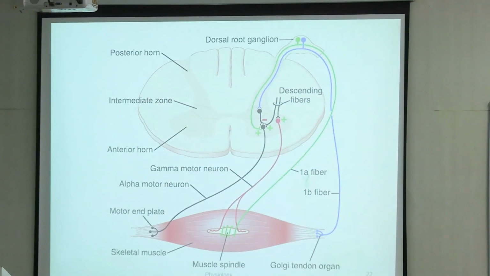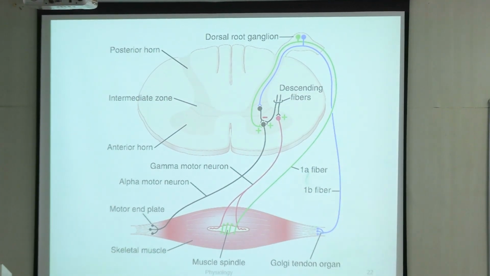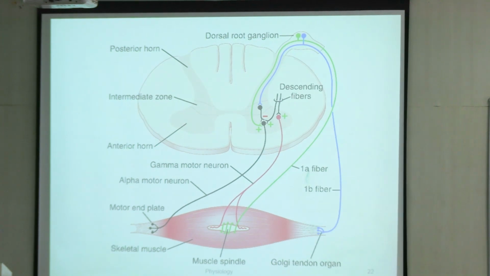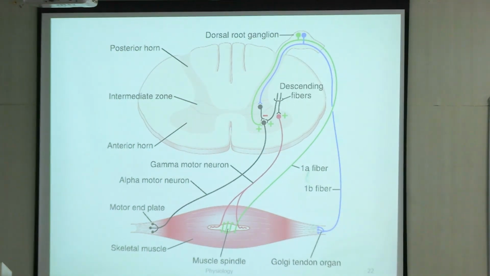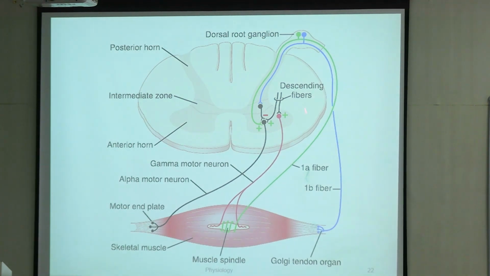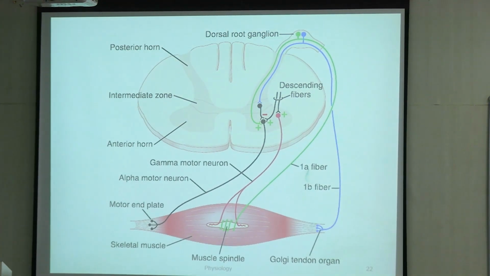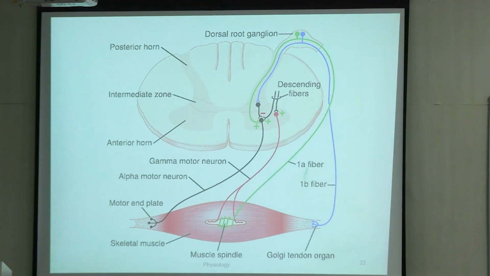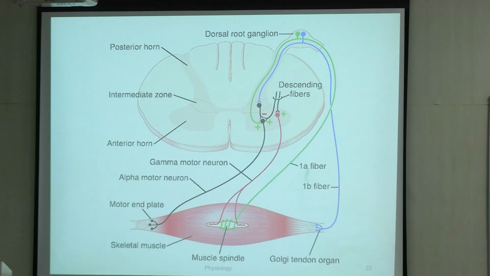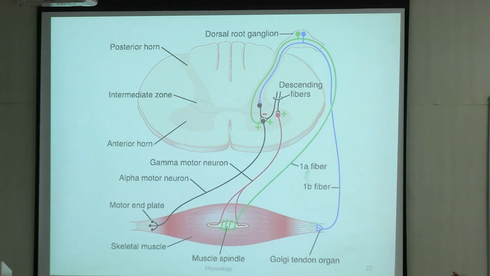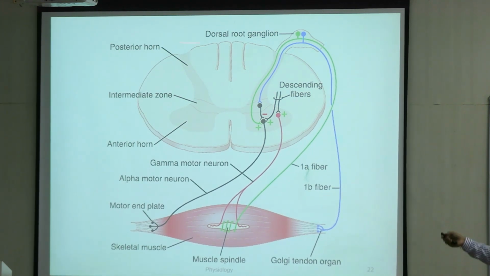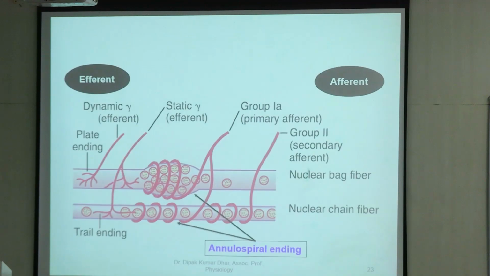And इसी बीच you will also find the descending fibers. तो brain से जो control signals लेके spinal cord तक पहुँच रहे हैं, so they will also relay on these circuits only, right? So direct relay हो सकता है, it can also relay indirectly through some interneurons, and these interneurons can be excitatory and inhibitory both. तो इसके effects will also be different. So we'll talk about these descending influences in the next class.